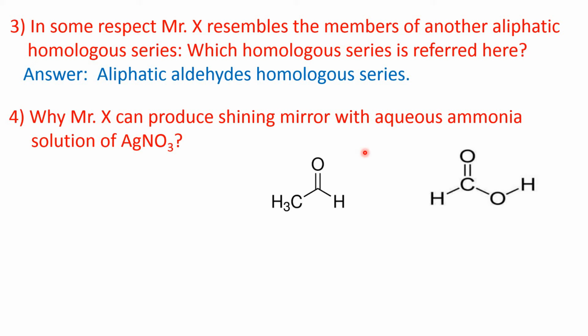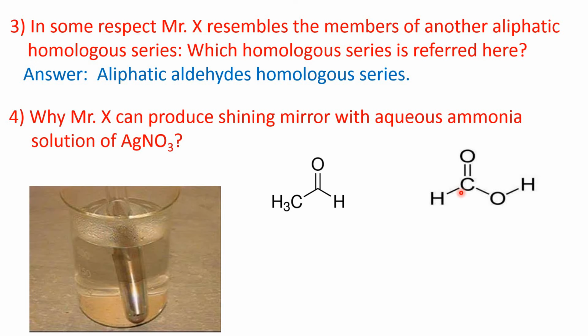Now, coming to formic acid. In the structure of formic acid also, like the aldehyde, this CHO part is there. And because of this CHO part, which contains this hydrogen, formic acid is also a reducing agent, unlike the other members of the aliphatic monocarboxylic acids. Therefore, when Tollens reagent, that is ammoniacal silver nitrate solution, is added to formic acid, the formic acid reduces the silver ion of the Tollens reagent to metallic silver.